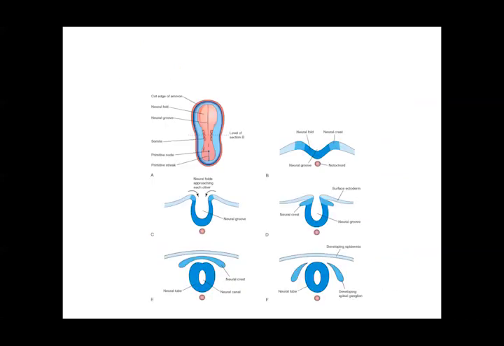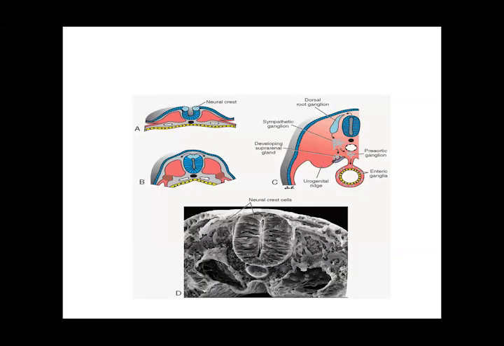This picture shows you what exactly the neural crest cells are. Okay, the neural tube. Yellow is the endoderm, red is the mesoderm, and blue is the ectoderm. And you have the formation of the neural tube. The black was your notochord, and these two white tubular structures are your development of the dorsal aorta.